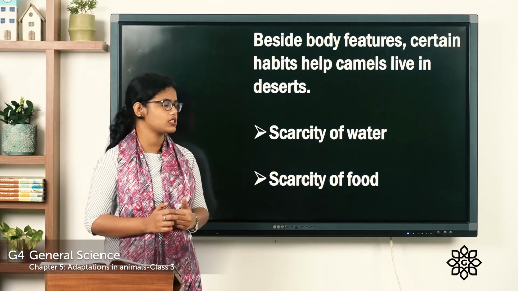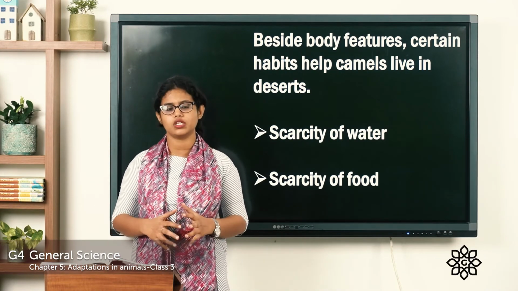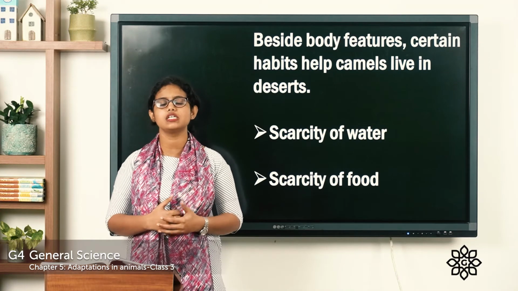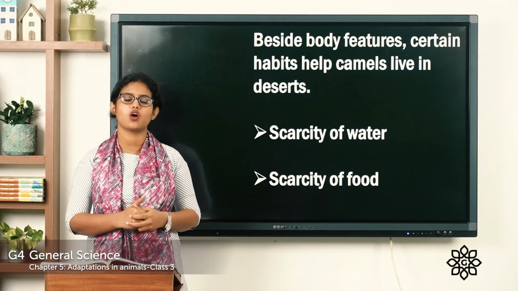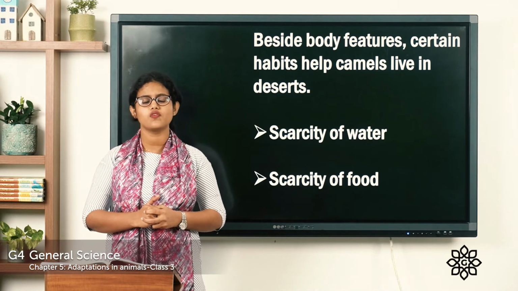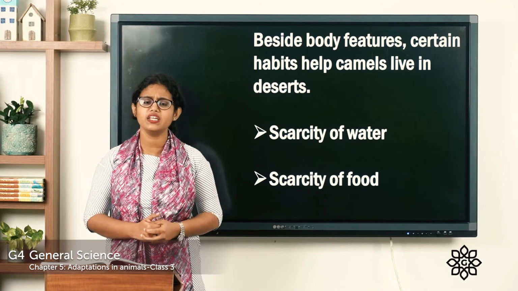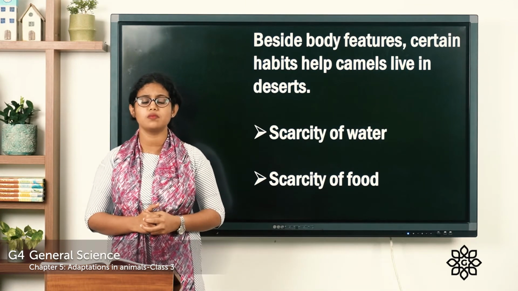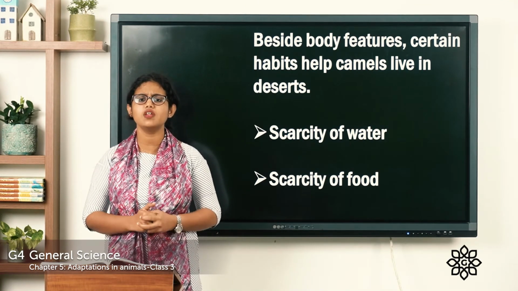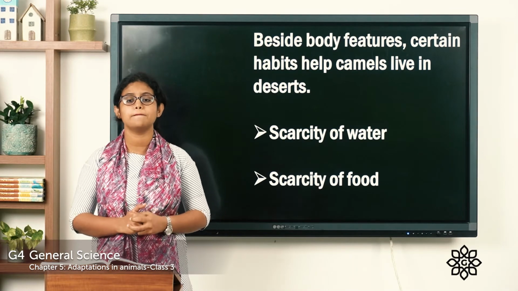The next habit that helps these animals survive in the desert is because of the scarcity of food. Very few plants grow in the desert. So camels can live in the desert even without eating food for many days.